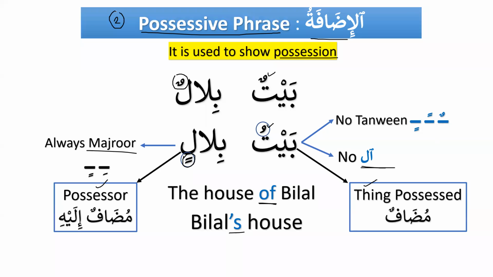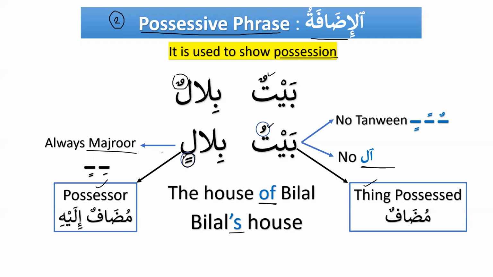Phrase number 1. Okay, I have a question. What is common between phrase number 1, that is a prepositional phrase, and phrase number 2? There is something common. If you figure that out, that would be amazing. Yes, perfect. Both of them have kasra.